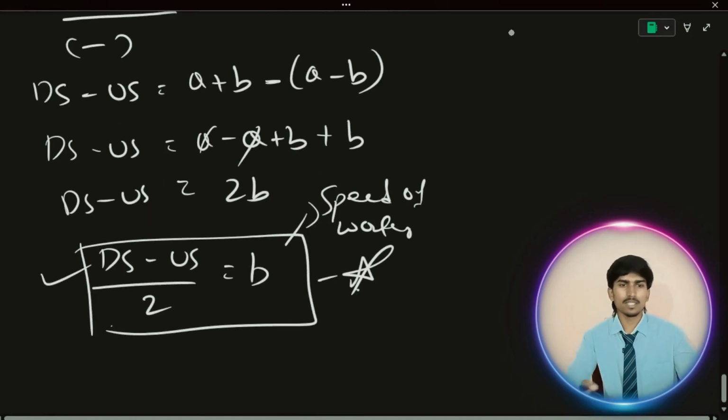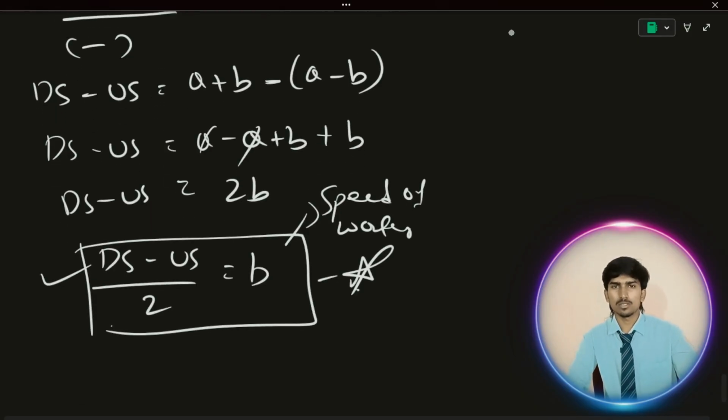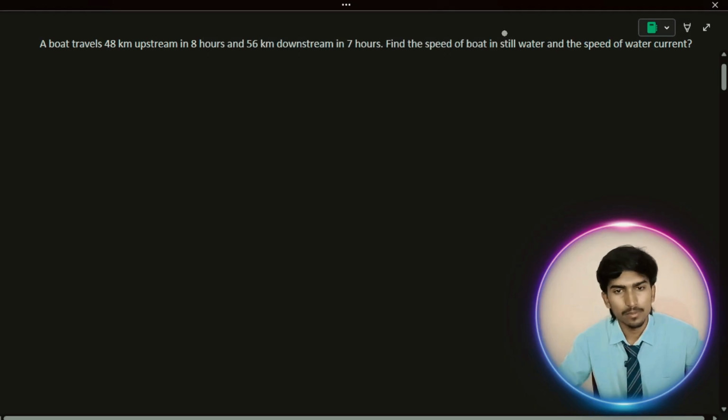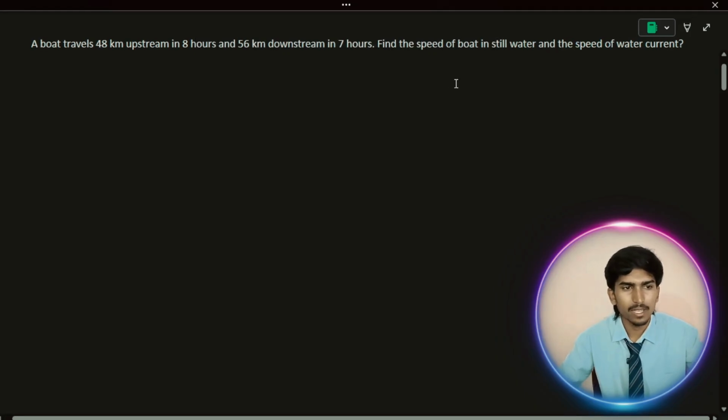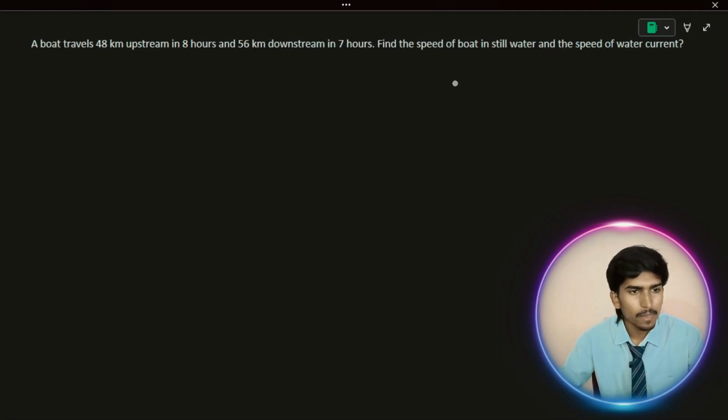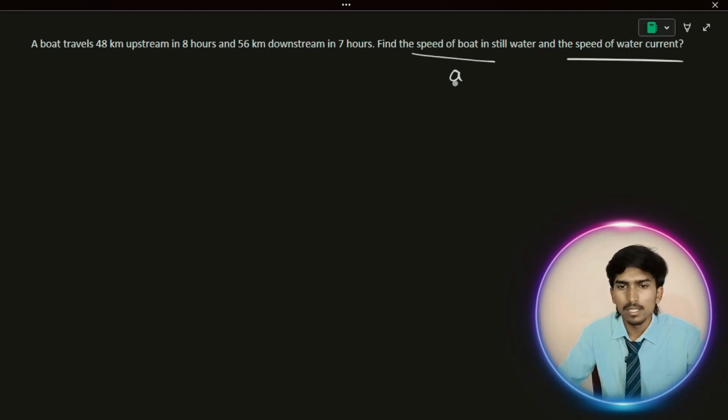We understood the theory, and now we're going to solve some problems on this, and we'll understand the concept clearly. Okay, let's go. Let's solve this problem. A boat travels 48 kilometers upstream in 8 hours and 56 kilometers downstream in 7 hours. Find the speed of the boat in still water and the speed of the water current. So they're asking the speed of the boat, that is a. I already told you, I considered a as the speed of the boat and b as the speed of the water.